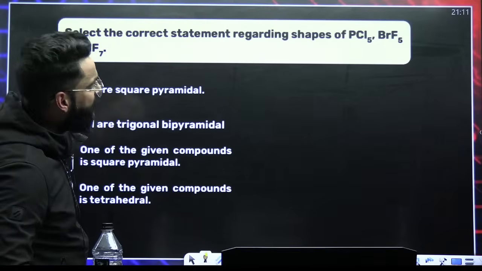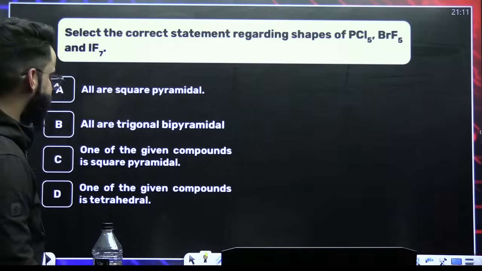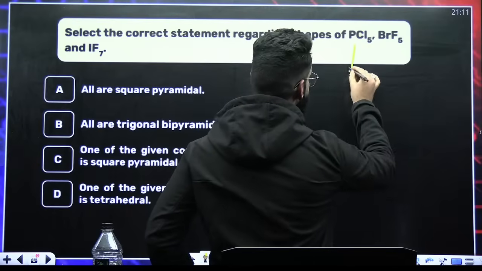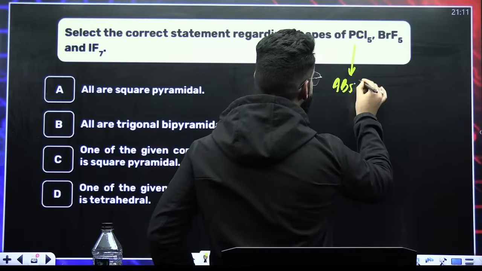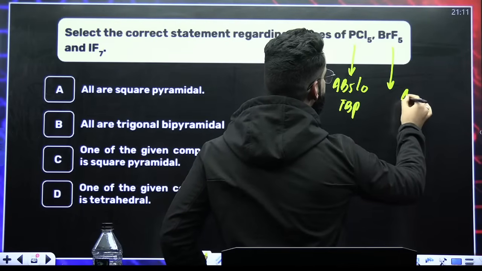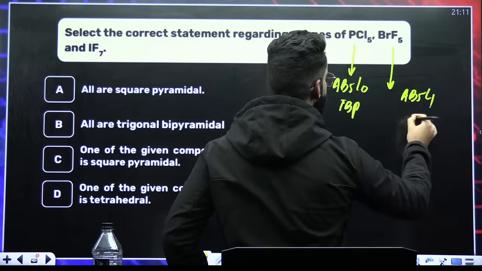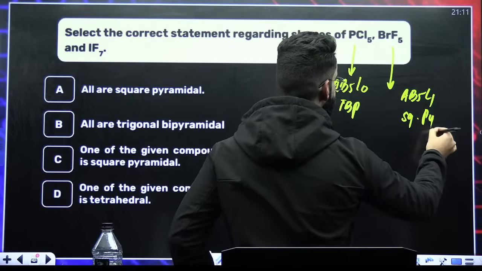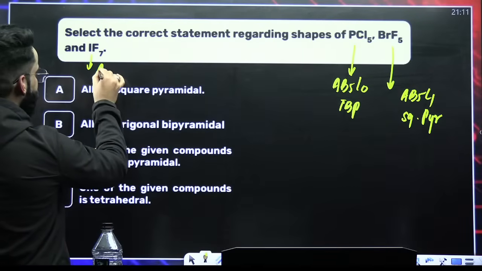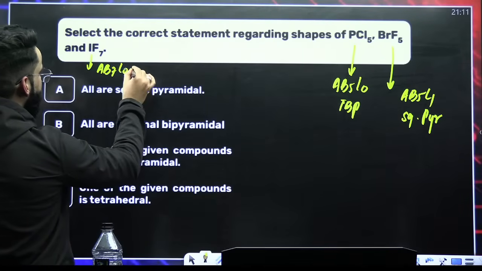Select the correct statement regarding shape of PCl5, BrF5 and IF7. See, PCl5 is of the type AB5L0, trigonal bipyramidal. BrF5 is of the type AB5L1, square pyramidal. IF7 is of the type AB7L0, pentagonal bipyramidal.